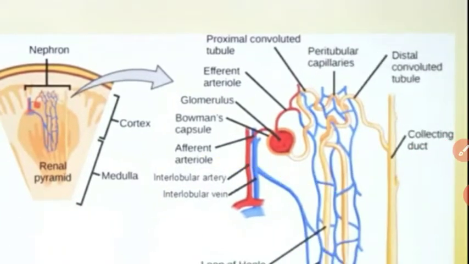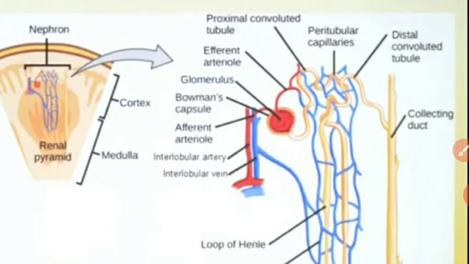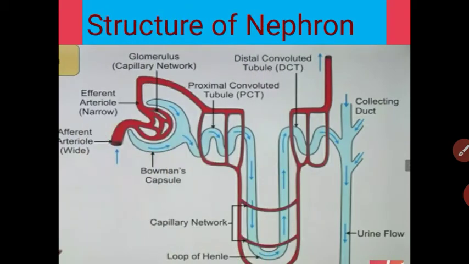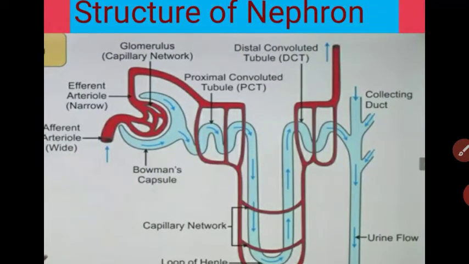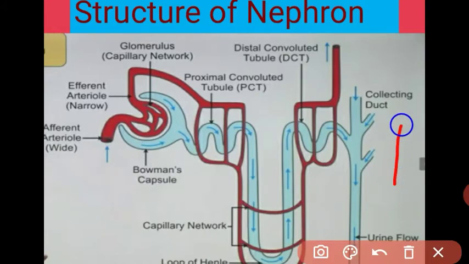Got it? I will explain what the nephron is. Now you understand where it is located, and that millions of nephrons are present in each kidney. We have a pair of kidneys, so 1 million nephrons are present in one kidney, and two kidneys have 2 million nephrons. It is very small in structure, and the nephron is the structural and functional unit in our body. Let us see the structure of the nephron. This is the structure of the nephron. The nephron is the main structural and functional unit of the kidney.